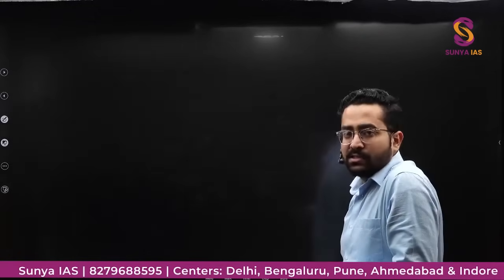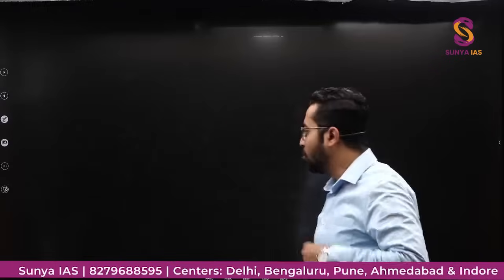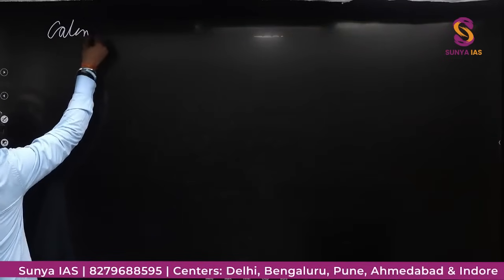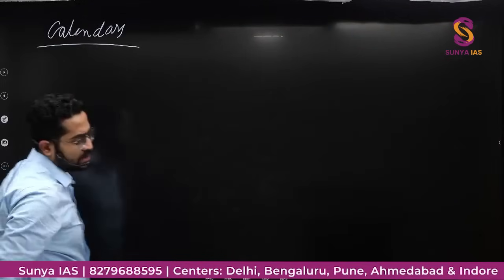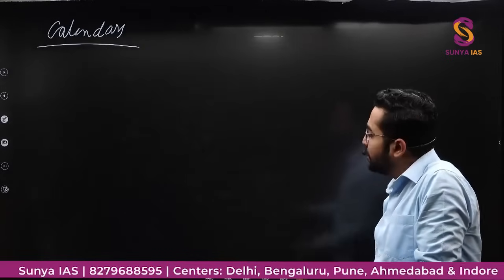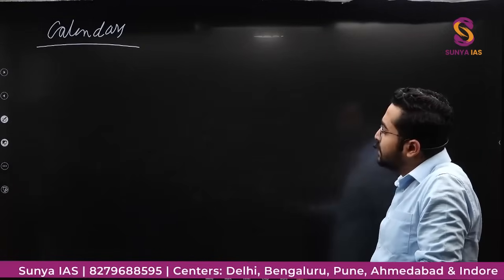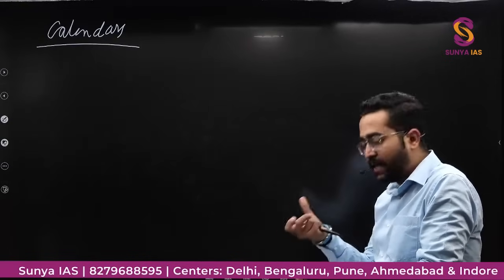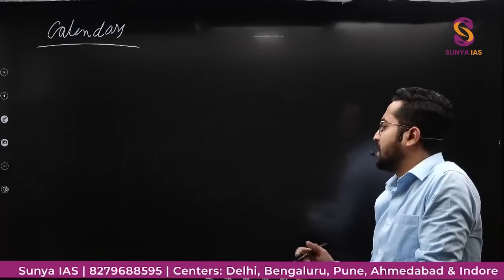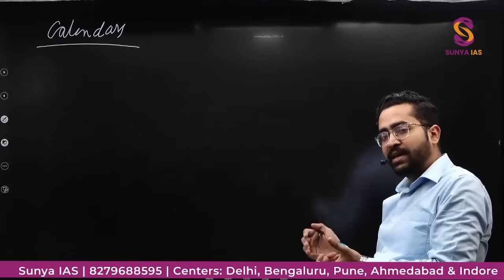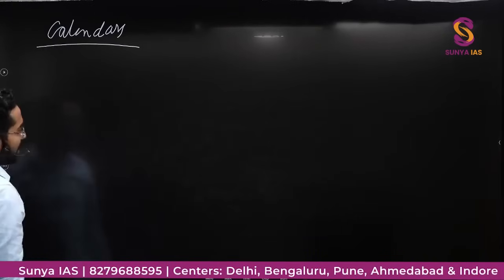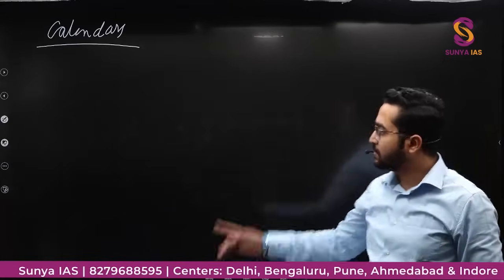So having discussed the concept of clocks, now we will go to the concept of calendars. In this calendars concept, they might give you some date, some year, and they might ask you कि इस दिन कौन सा डे है. They might give you some reference date, like 1 जनवरी 2010 को ये दिन था, so what would be the day on 1st January 2017. So they might give you these kinds of things in calendars. There are a few things that you need to know in the concept of calendars.